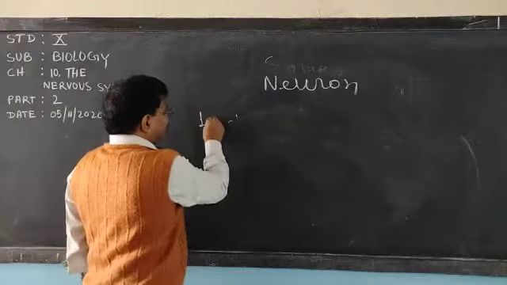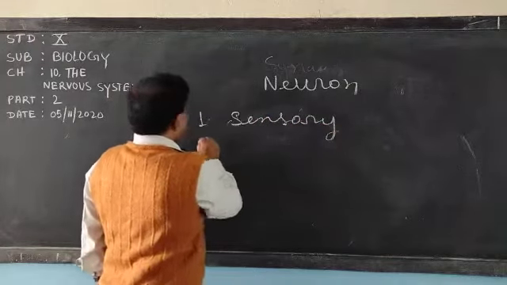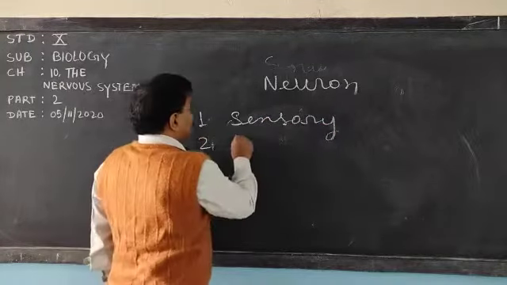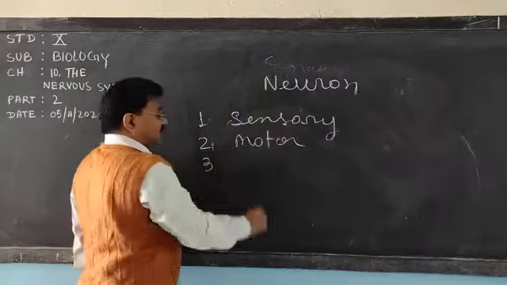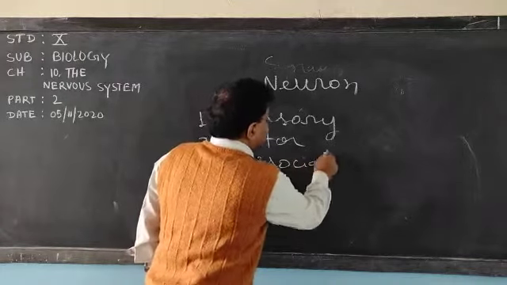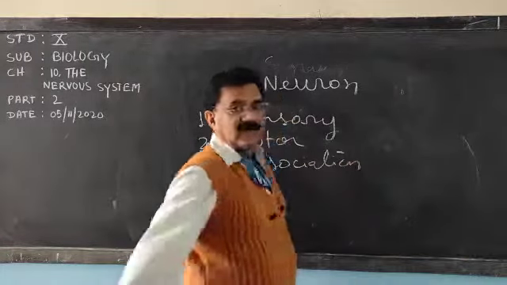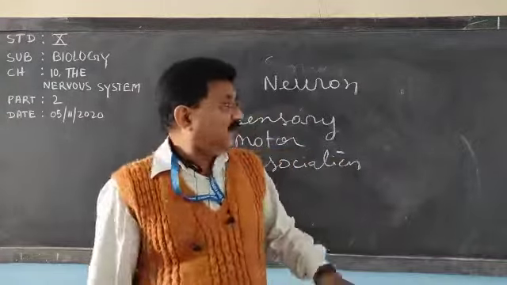First one is sensory neuron. Second is the motor neuron. And third one is the association neuron.